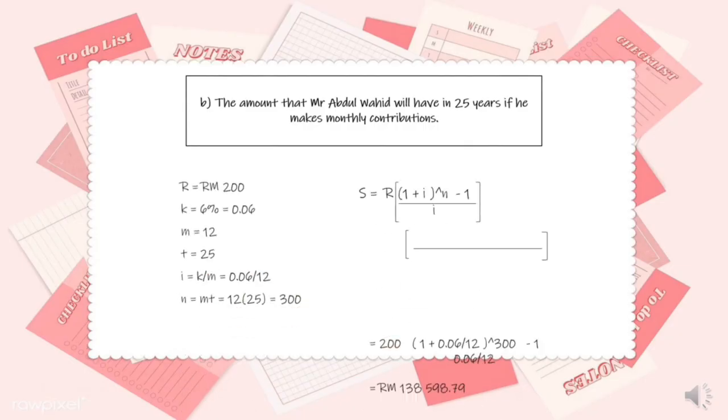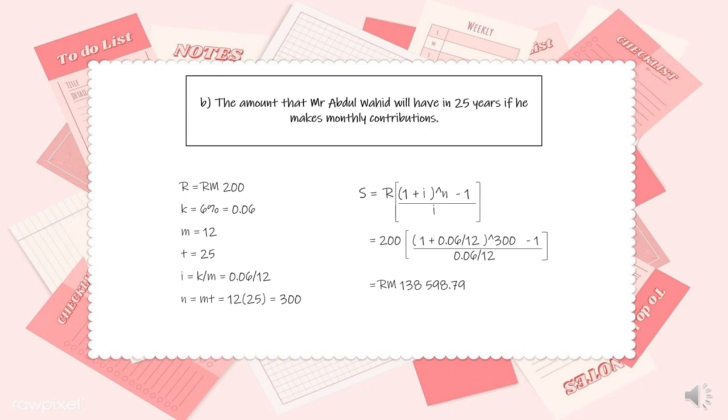Question 1B, the amount that Mr. Abdul Wahid will have in 25 years if he makes monthly contribution. So from the question, we got R, the periodic payment, is 200 ringgit, K 6%, M equal to 12, T equal to 25, I we can get from K over M, which is 0.06 over 12, and N we can get from M multiplied with T, which is 12 multiplied with 25, which is equal to 300.